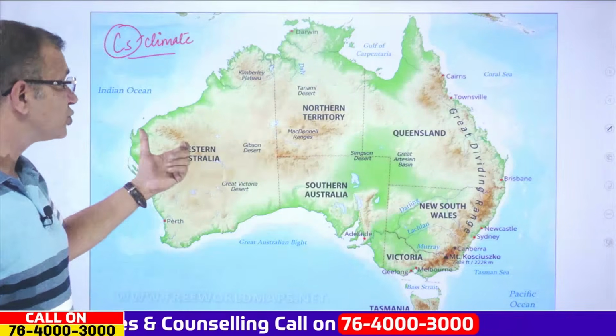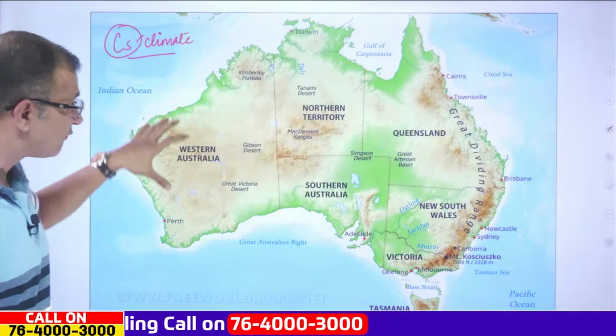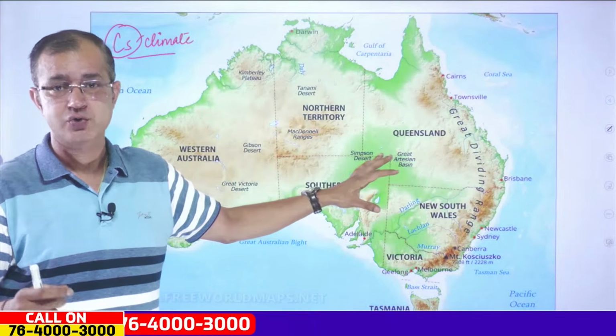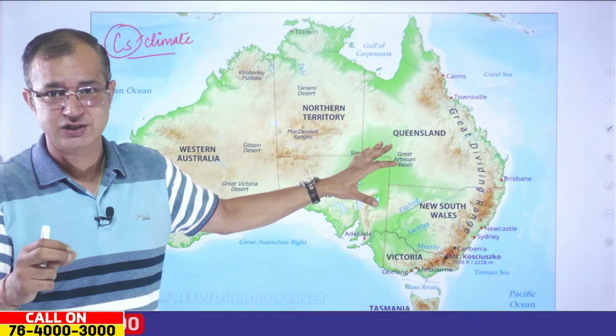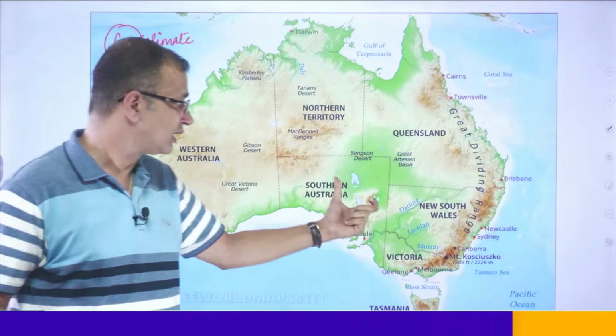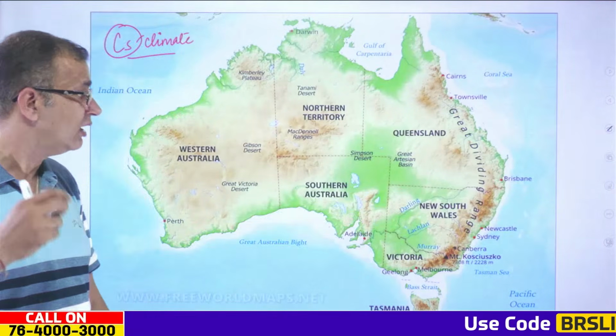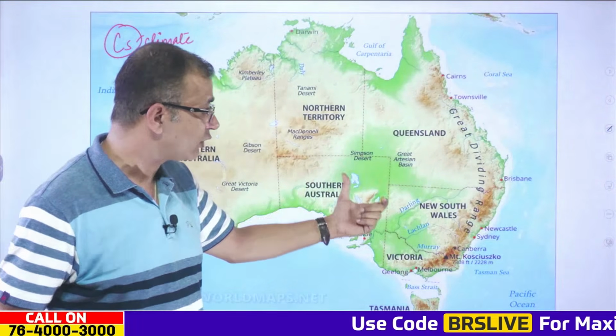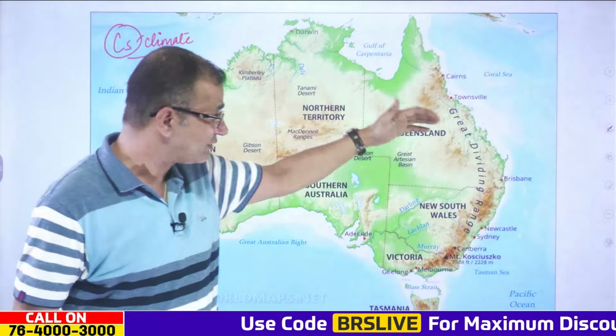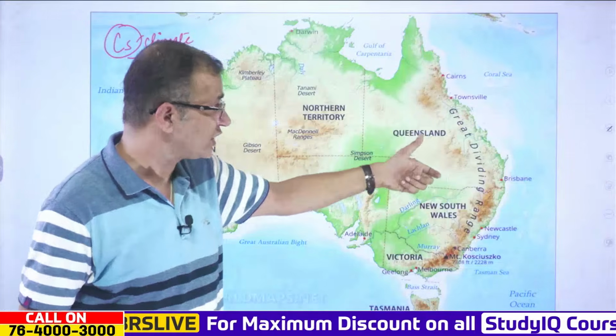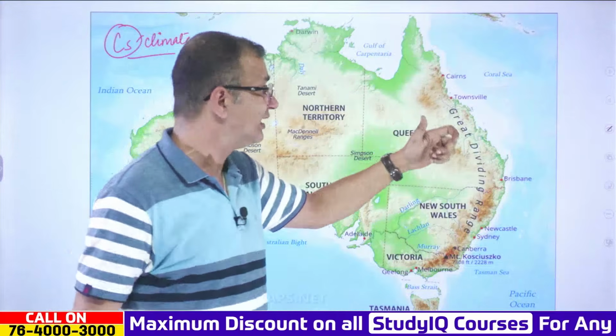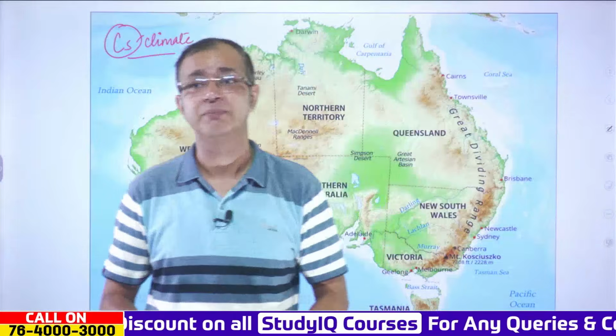Also, there are questions asked related to the physical features of Australia as well. Over here again, it is quite important that when it comes to the major rivers, we have Murray and Darling, which are quite important. Then there is the Great Dividing Range that you can see on the eastern side of Australia. There were questions asked related to the coral reef, or the Great Barrier Reef, as well.